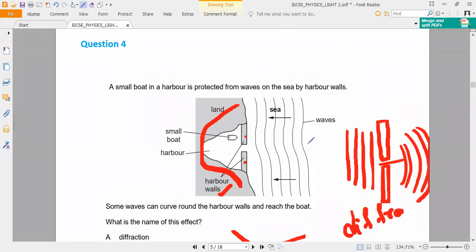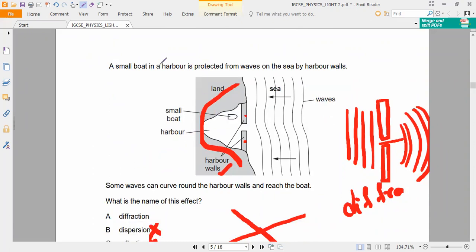Now, if you observe in this picture, some waves can curve around the harbor walls and reach the boat. So what is the name of this effect? Can anybody answer? Madhumita, Tarani, Prahasini? Diffraction. What is the answer? Diffraction, sir. So, diffraction is the answer. Understand, Padmavarshini? That is why I said you have to go with the elimination method.